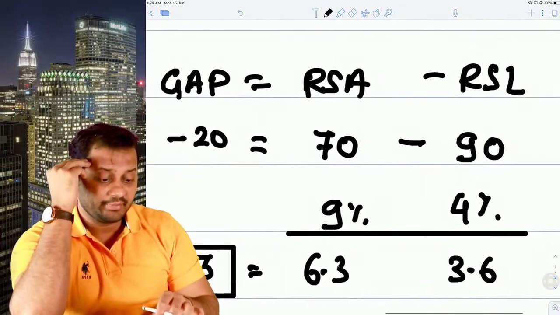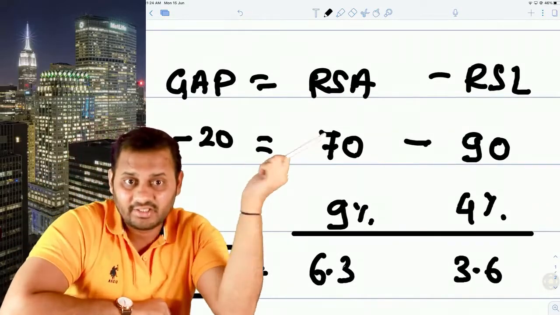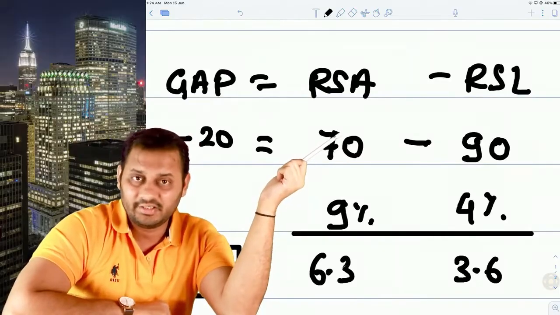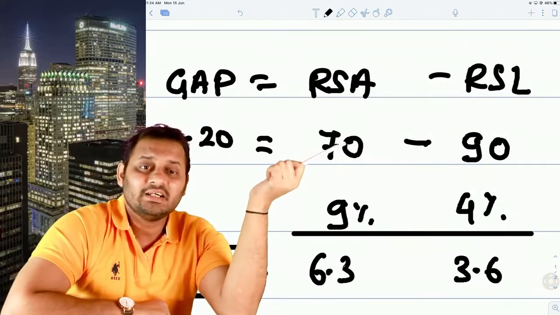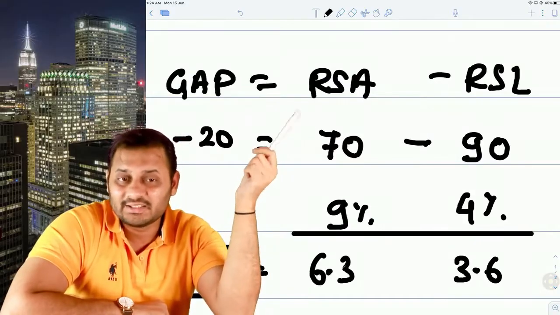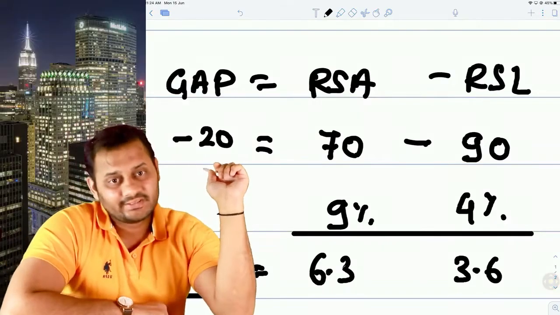Do you think the gap exposure can be negative? Yes sir, it can be negative. If the rate sensitive assets are 70 and the liabilities are 90, then it is possible that the gap exposure is negative. Please understand that these are not total assets and total liabilities. These are rate sensitive assets and rate sensitive liabilities. So the total exposure is negative.